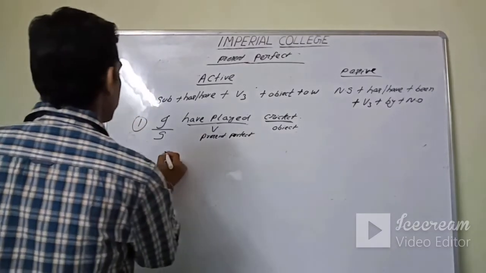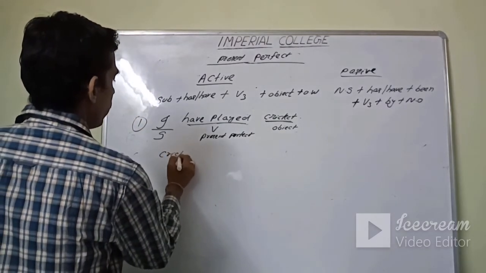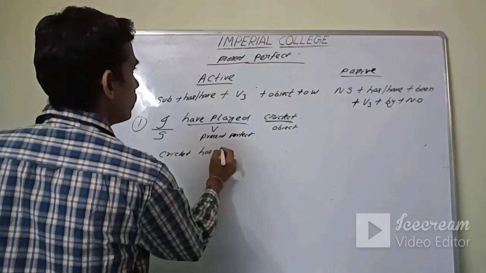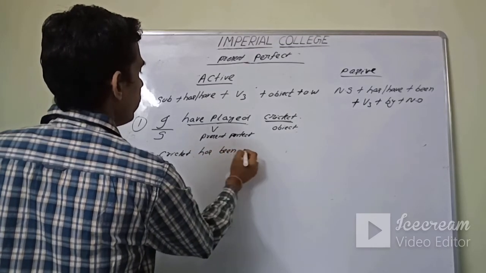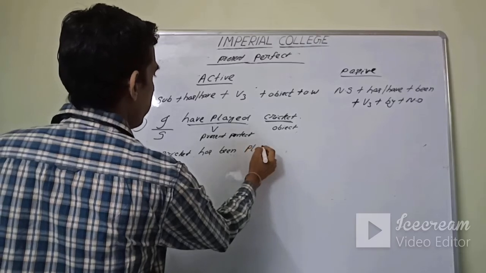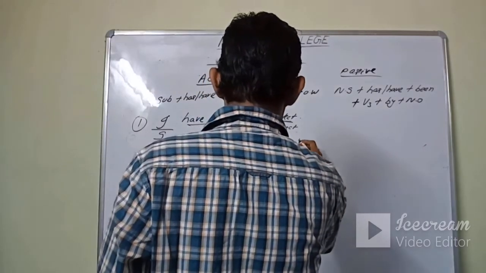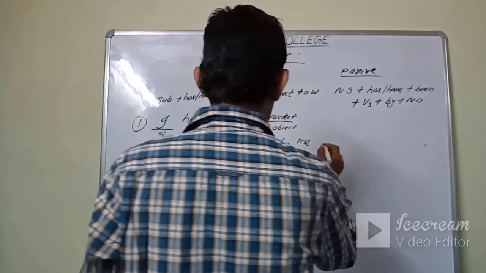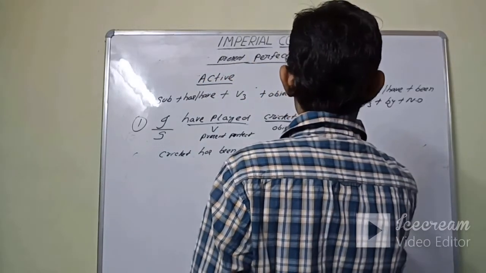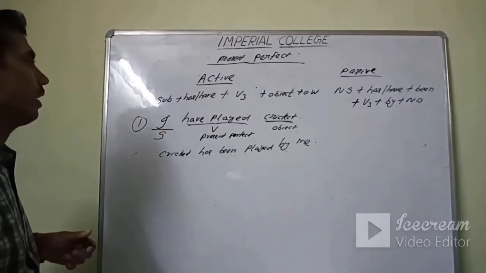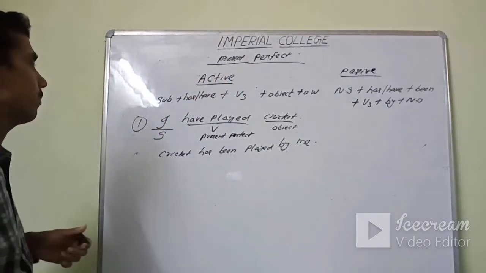So new subject cricket. Cricket has been played by me. Okay. Cricket has been played by me.